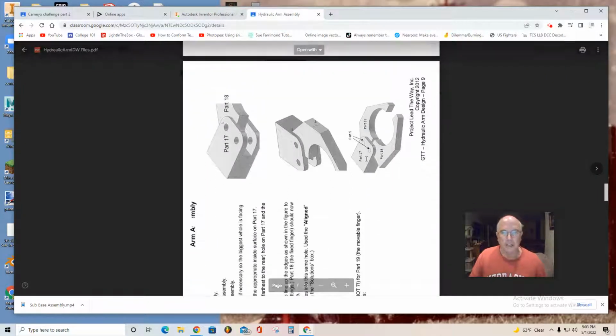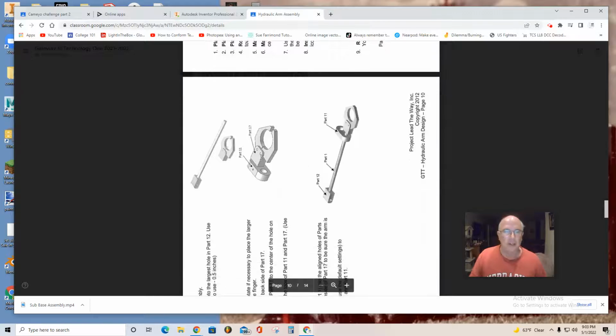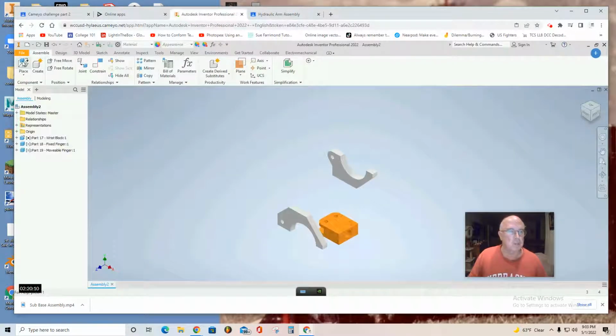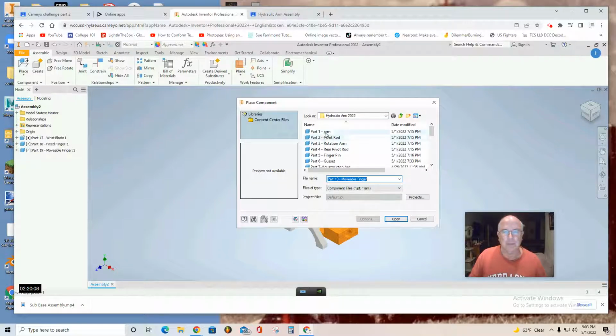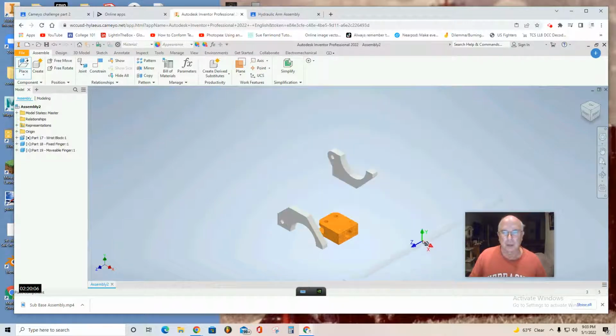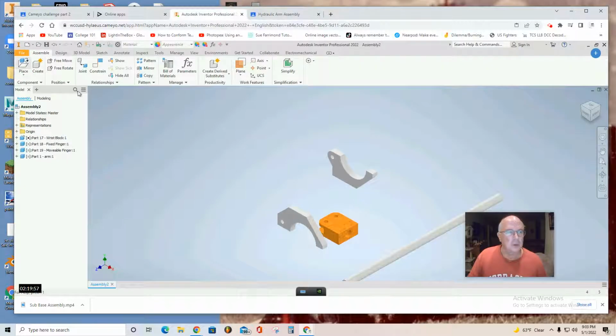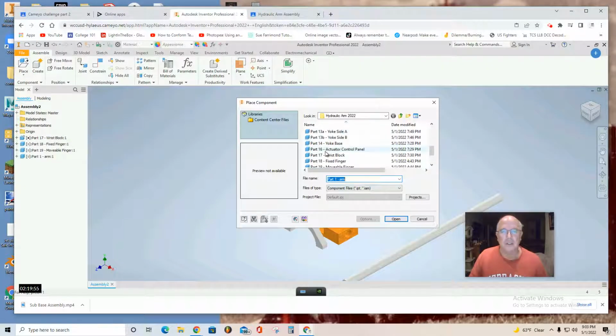Okay, and then I'm actually going to take it a step further, scrolling down. I'm going to find part 1, that's the arm. So I place the arm as well. Place the arm. Click, hit Escape. And part 12. So I'm going to place part 12. Let's find it. Rear pivot block. Click and open.